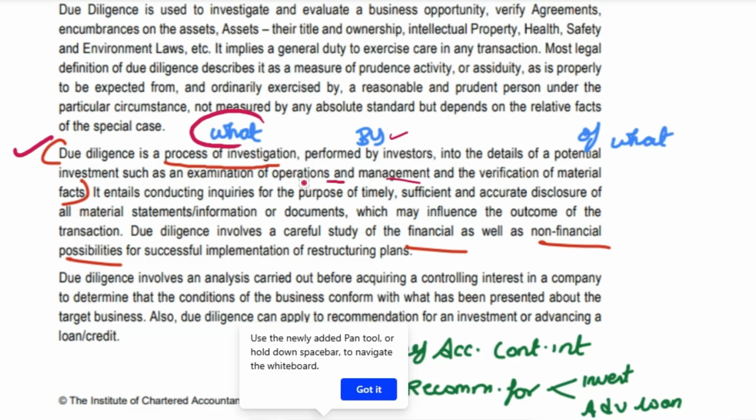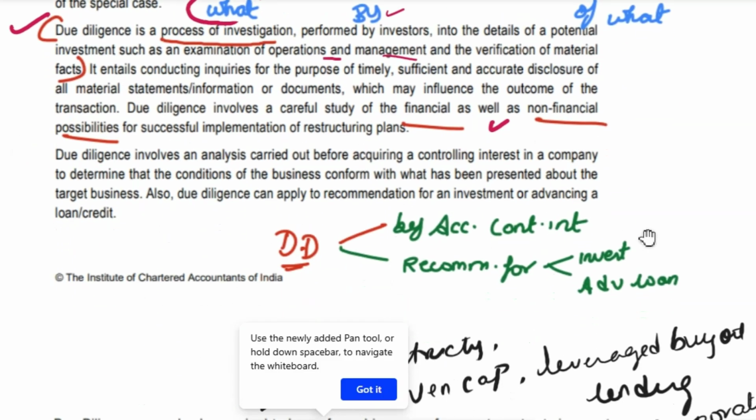So due diligence is a careful study of both financial as well as non-financial possibilities. Here, due diligence involves an analysis carried out. Where will due diligence be used?